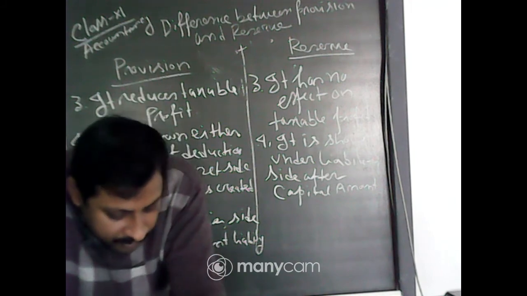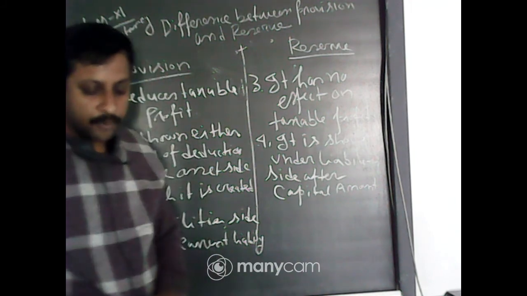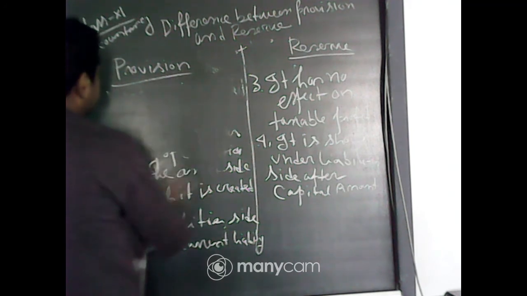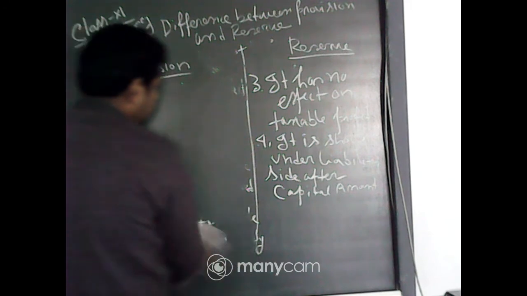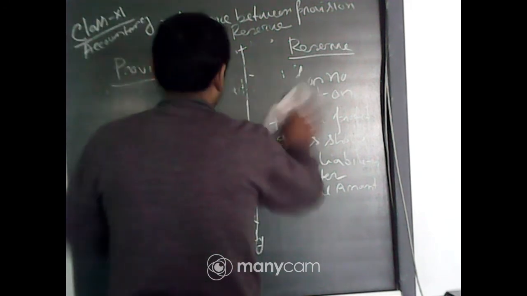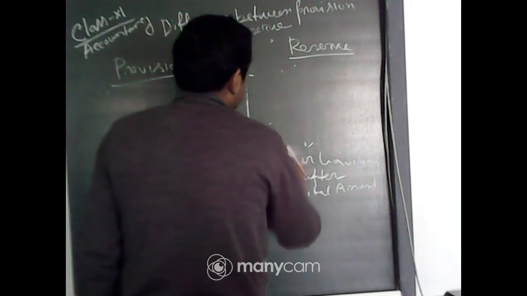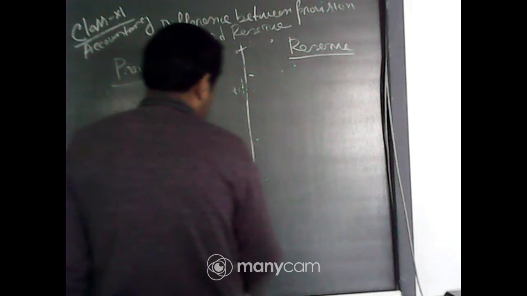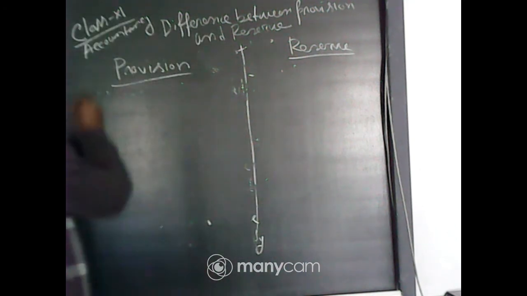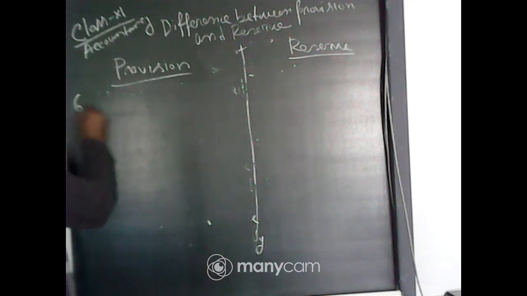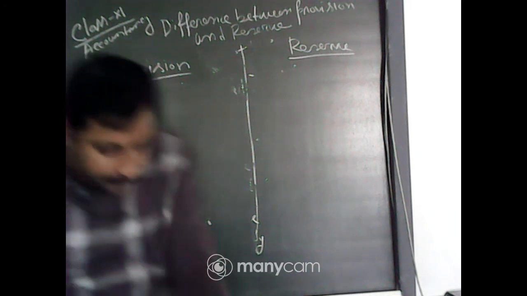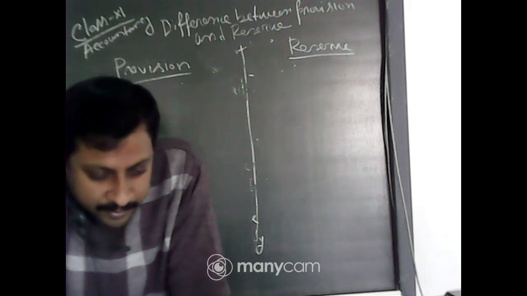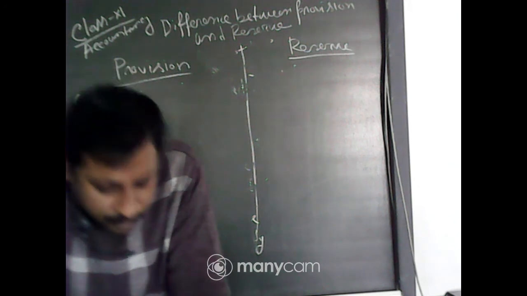Now, number 6 is use for the payment of dividend. The company pays dividend to the shareholders, who are the owners of the company.